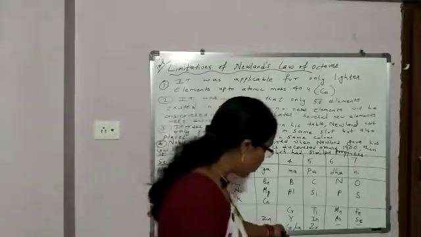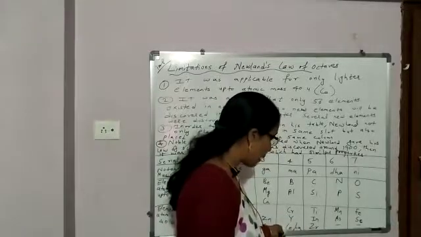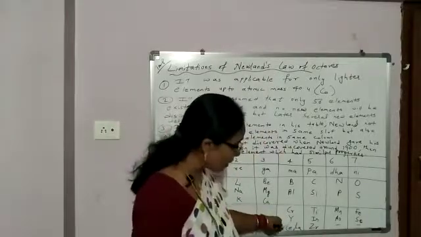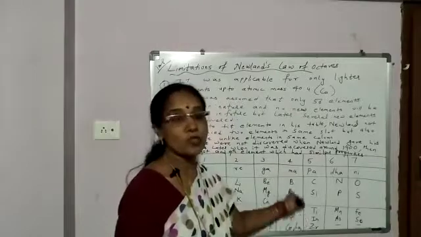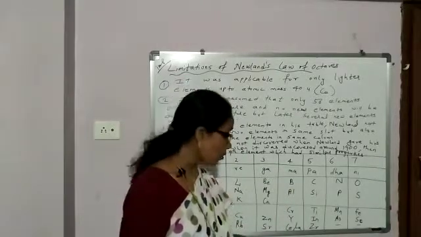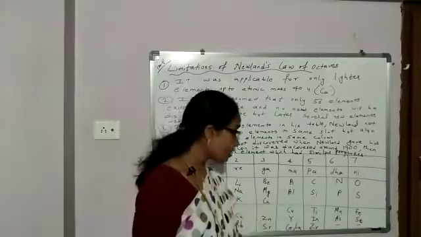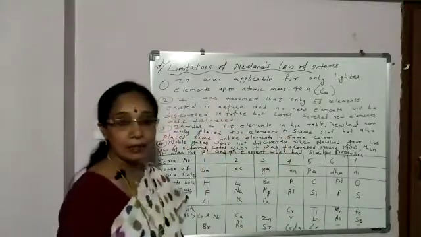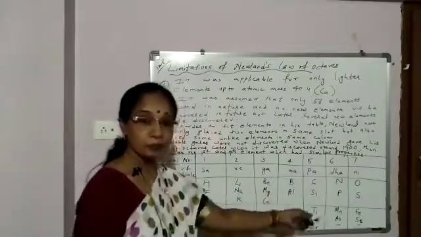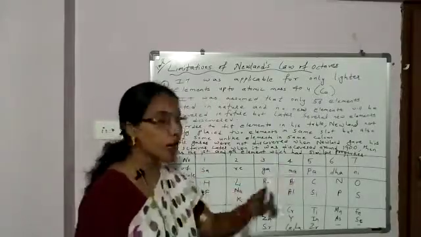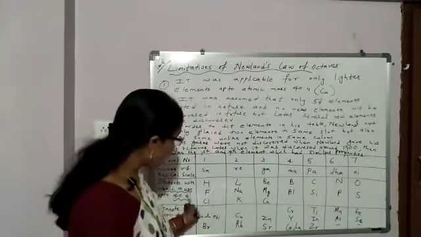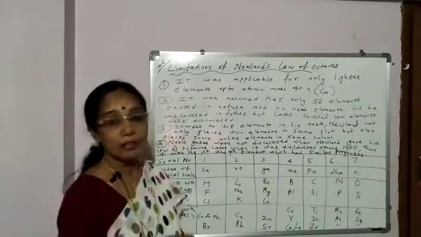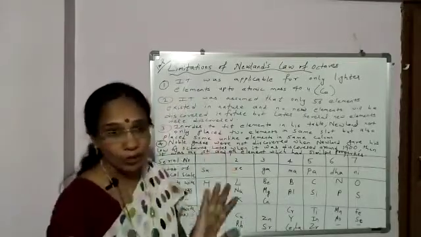Next, again he had to place two more elements in the same slot, cerium and lanthanum. And their properties were different from chromium and yttrium, where they were placed. So this was a disadvantage. Next, iron has many properties similar to cobalt and nickel, but they are placed far away. They should come under the same column but are placed far away. So after atomic mass 40, the system of classification was not applicable. Every eighth and first element did not have similar properties.